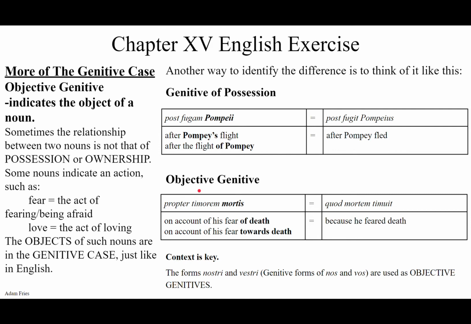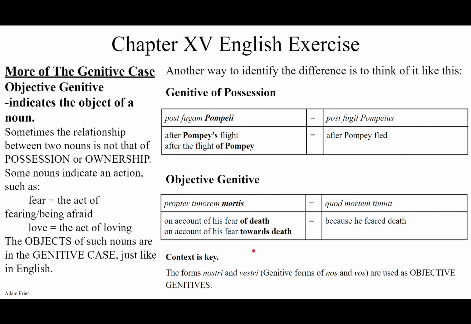An objective genitive example would be propter timorem mortis. On account of the fear of death, on account of his fear of death. It's not on account of death's fear. We can't translate it that way. We can't do the apostrophe S thing on the objective genitive. On account of death's fear, unless it really is on account of the fear belonging to death. Death feels fear. We're not talking about that. We're talking about how, on account of someone's fear, the fear that someone has towards death, because he feared death. Once again, context is key.